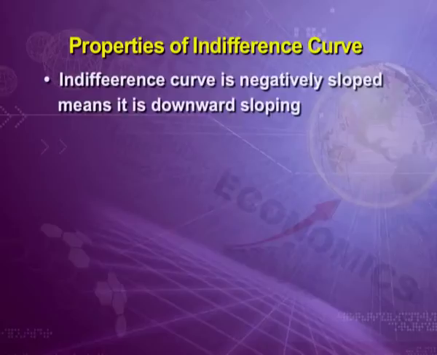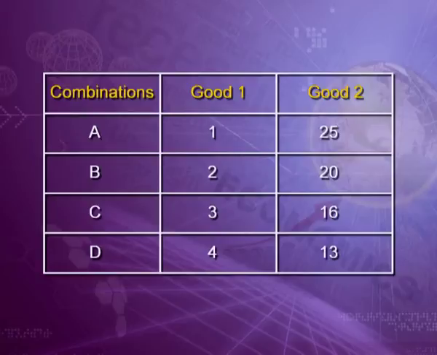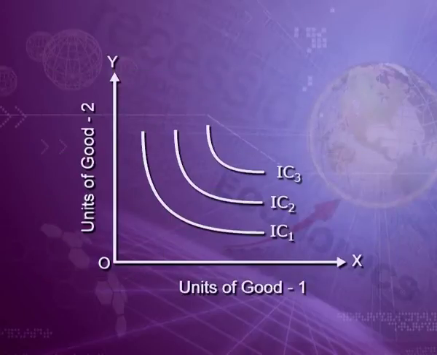Properties of indifference curve. Indifference curve is negatively sloped, means it is downward sloping. This indicates that if we want to increase units of good 1, as we see 1, 2, 3, 4, it is a must to reduce the units of the other commodity, that is good 2. Only then the different combinations of good 1 and good 2 give the same level of satisfaction.